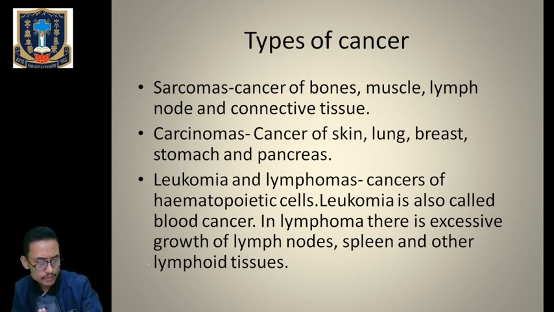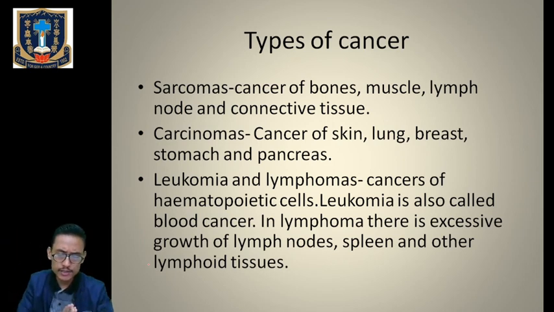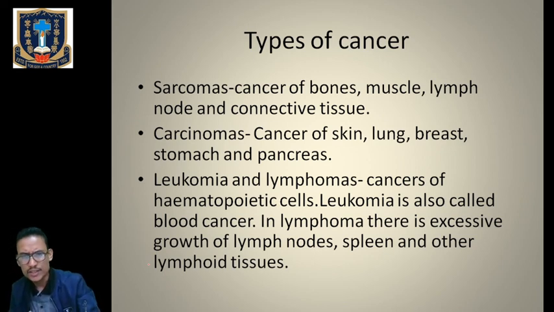So today we have just learned about the definition of cancer, the characteristic features of cancerous cells, the difference between normal cells and cancer cells. We have learned about the transformation of normal cells into cancerous cells, the types of tumor, benign tumor and malignant tumor, and we have just learned about the types of cancer briefly. Okay, so this was today's class.